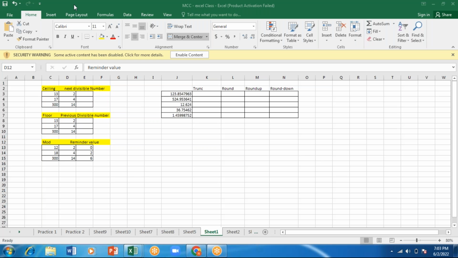When a red color triangle is available in your cell, that means a comment has been inserted. Fine. Ma'am, what is it called, ma'am?